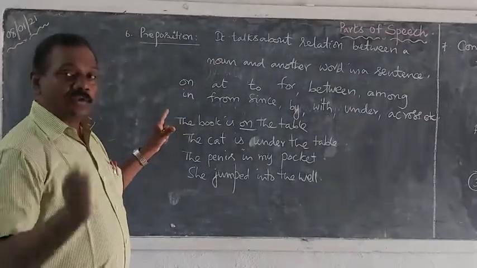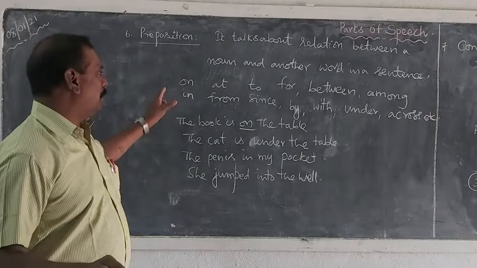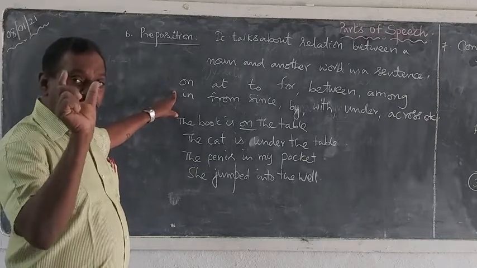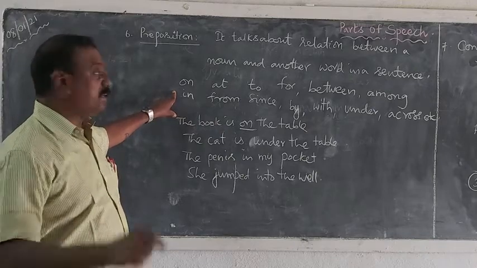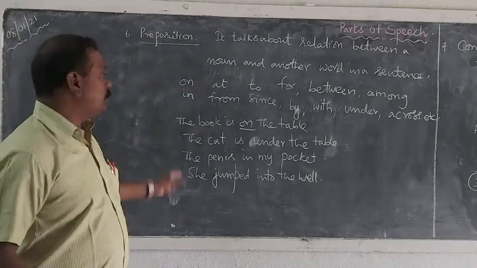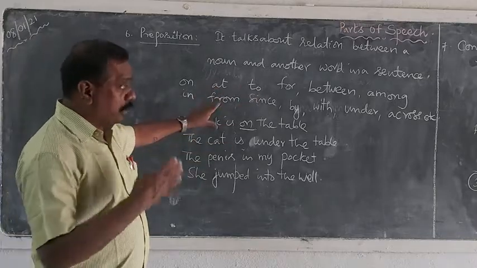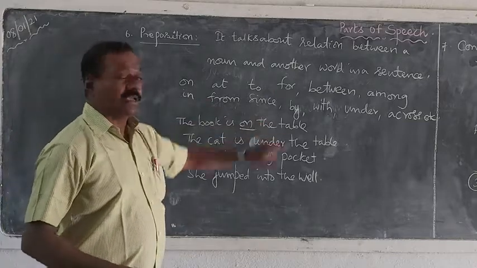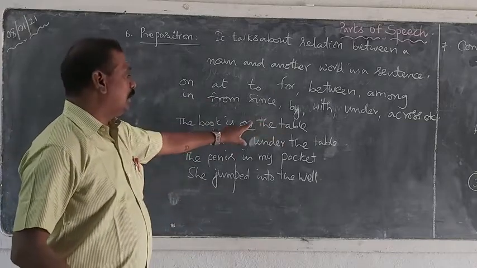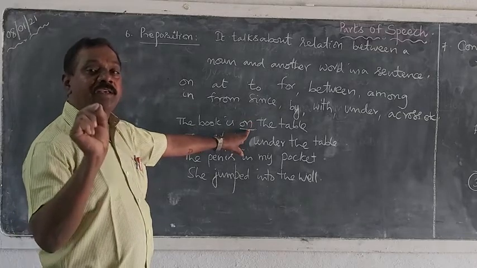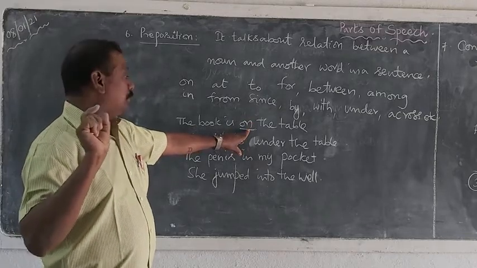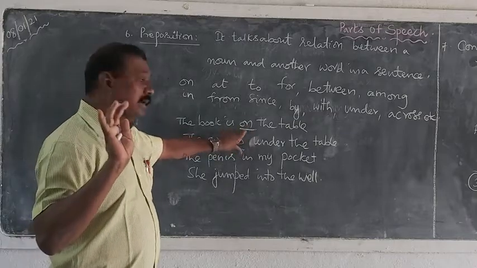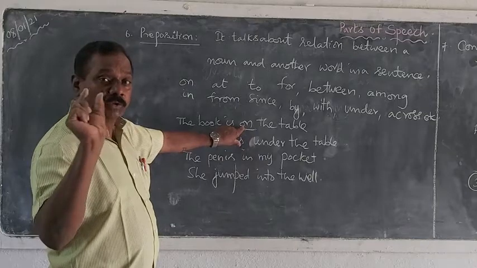Prepositional phrases. So, my dear students, you have come across all these in your 10th class. It was a question, and there was a table also in the 10th class textbook, the usage of prepositions. So these are the prepositions. Not only these, there are many, and let us see. The book is on the table. Just now I have told you. On shows the relation. Where is that book? The book is on the table, or the table is on the book. So this word decides. This word shows the relation.